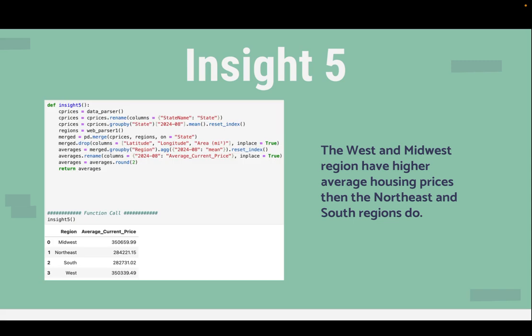For my fifth insight, I began by calling the clean downloaded dataset and grouping the most recent prices by state and aggregating them using the mean function. I then called the clean API dataset and merged the two datasets together. After dropping unnecessary columns and converting the averages, I grouped the average recent prices by their regions and applied the mean aggregate on them again. These values were then rounded to 2 decimals to properly reflect price values as shown.